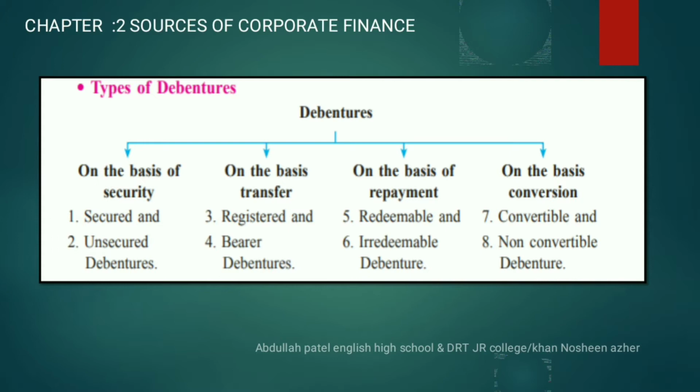The first one is categorized based on security. Second, based on transfer. Third, based on repayment. And the fourth one, based on conversion. Each category consists of two types, and each and every topic we will continue one by one.